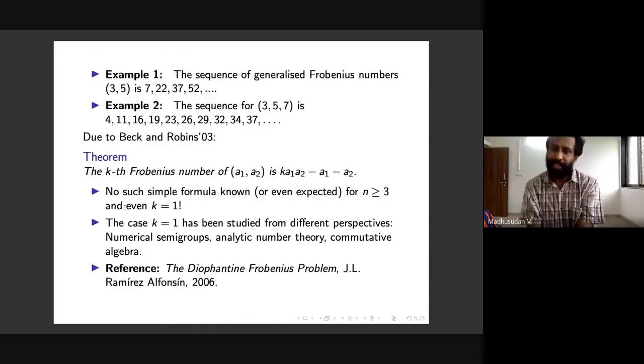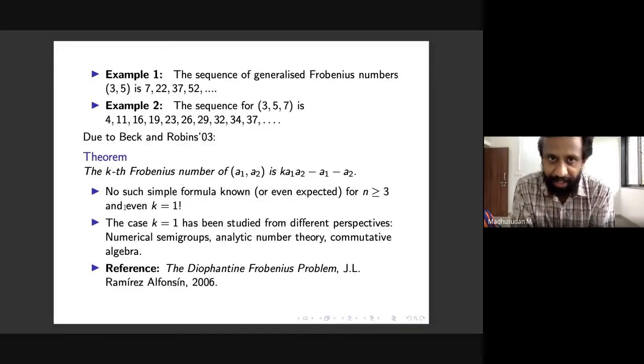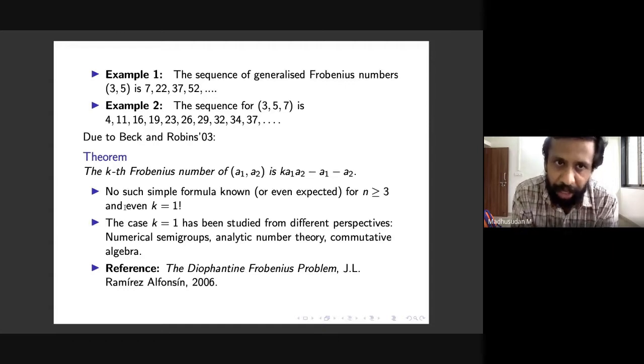Now let's get our hands dirty and look at some examples of generalized Frobenius numbers. Example 1 is a very simple case where n is equal to 2. You have A1 and A2, where A1 is 3 and A2 is 5. The sequence of Frobenius numbers looks like this: 7, 22, 37, and so on.